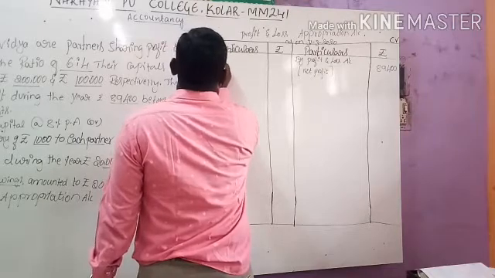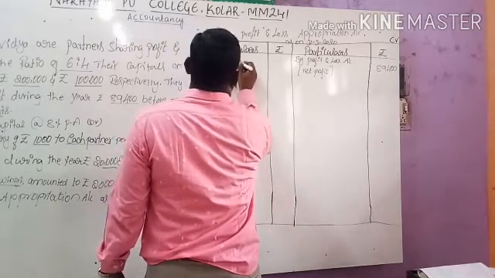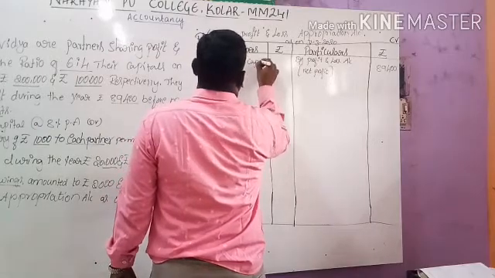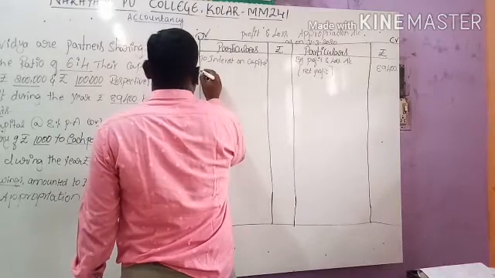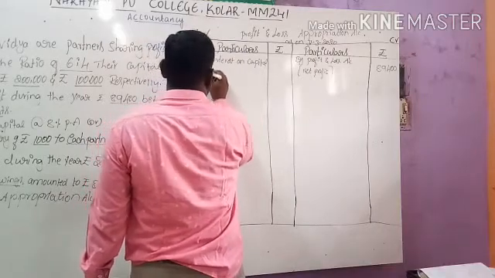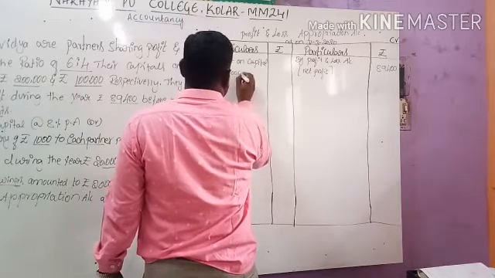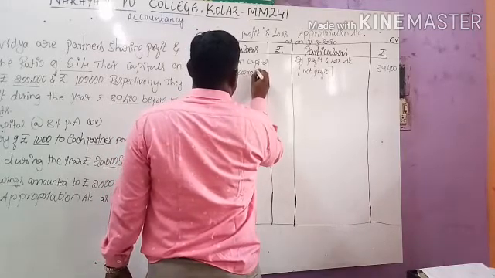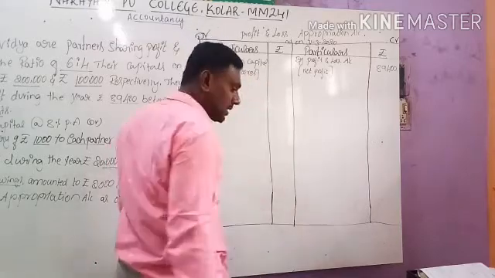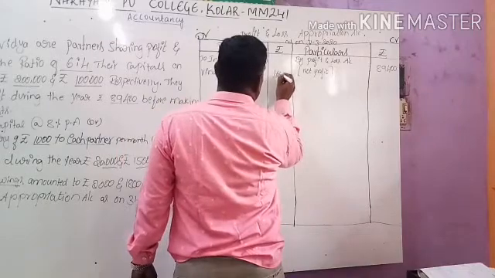Interest on capital. Under that, first partner Vinay. Vinay's capital is 2 lakhs into 8%. 2 lakhs into 8%, 8 2s are 16,000.